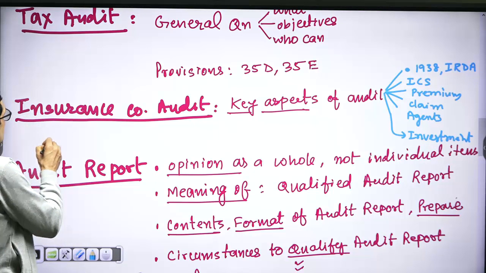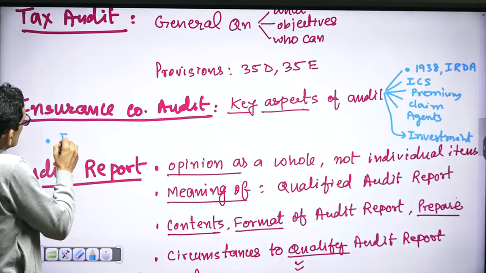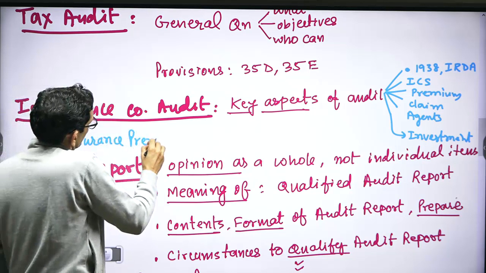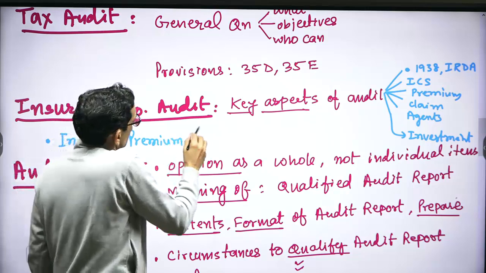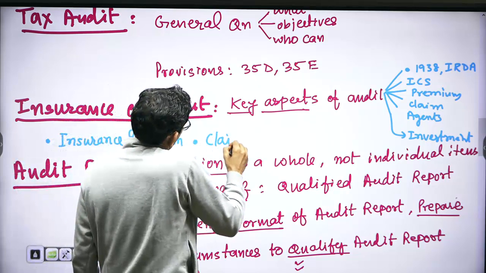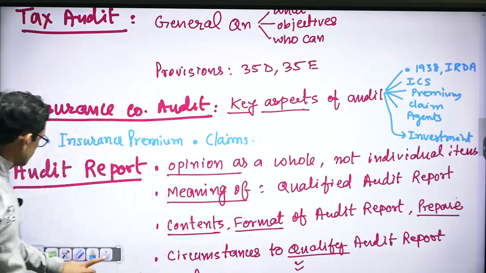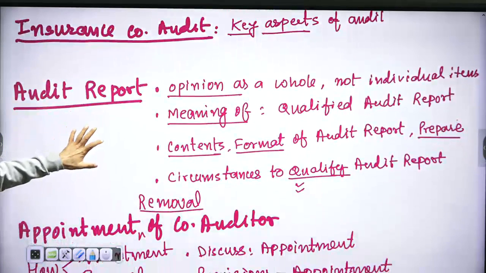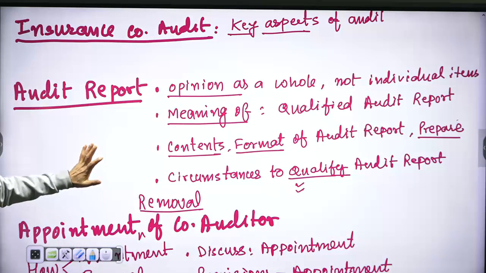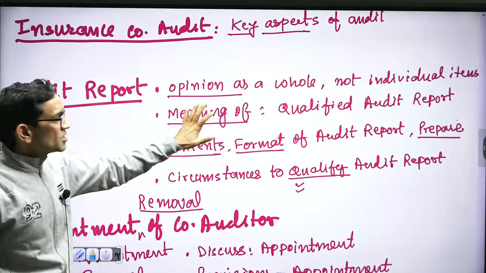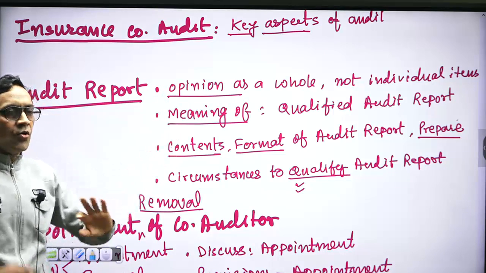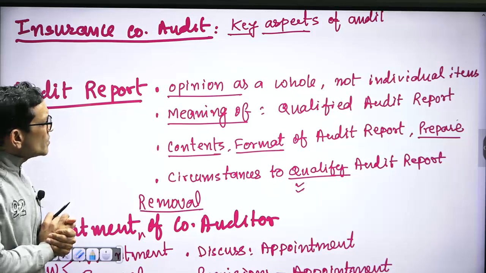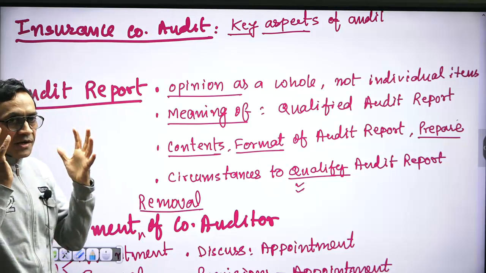Now the special question that is expected is audit of insurance premium. That can be asked. Insurance premium. That is next in expectation. And second is audit of insurance claims. That is also expected. Now come to audit report. Here variety is asked. For example, a question was asked, auditor expresses his opinion on overall financial position of the firm rather than individual item. So this was an expected question and it required a broader knowledge.